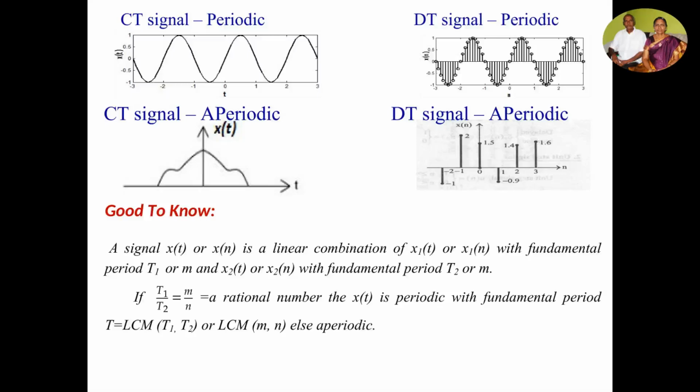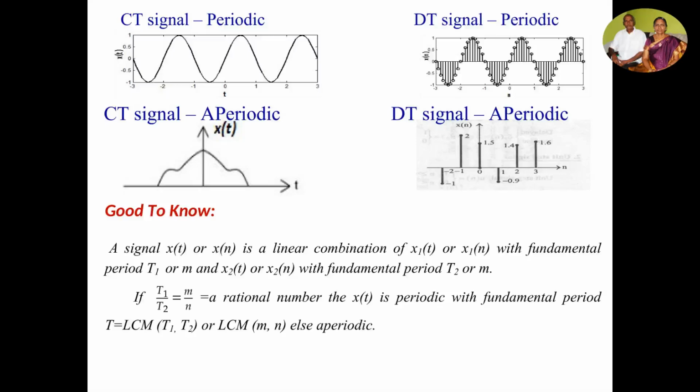Good to know here: if a signal x(t) is a linear combination of x1(t) with the fundamental period T1 and x2(t) with the fundamental period T2, then if T1/T2 is a rational number, you can say that x(t) is periodic with the fundamental period T = LCM of T1, T2, else aperiodic.